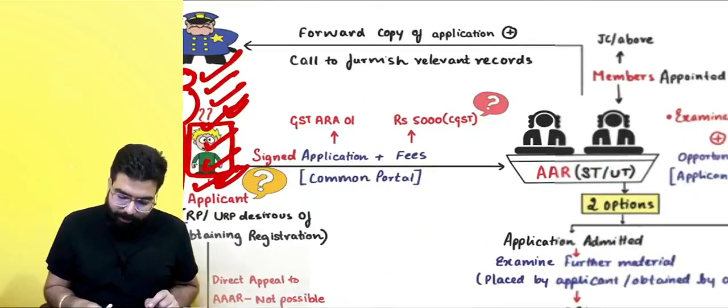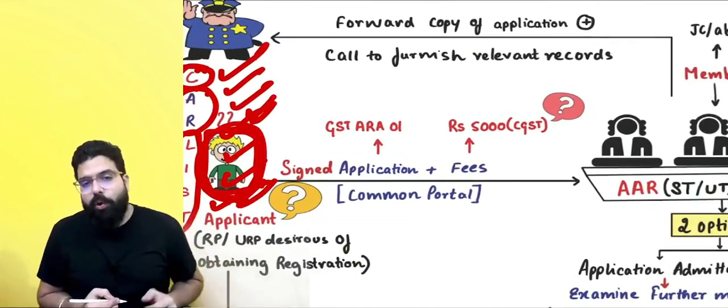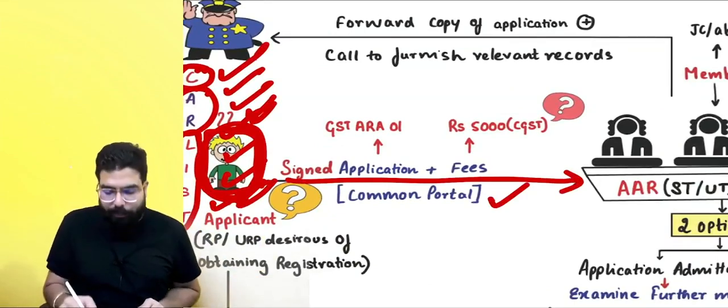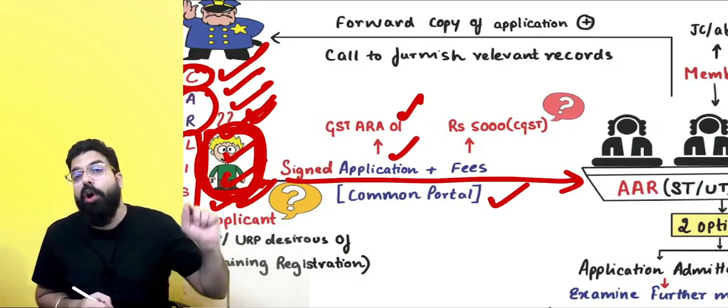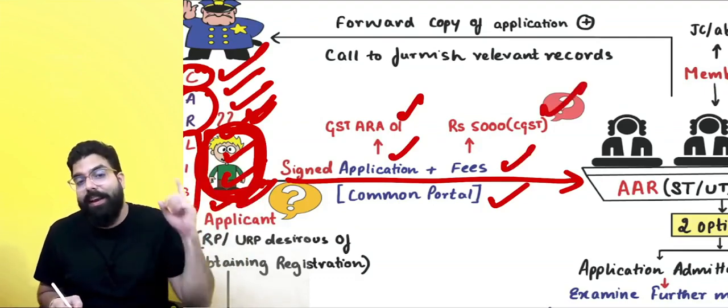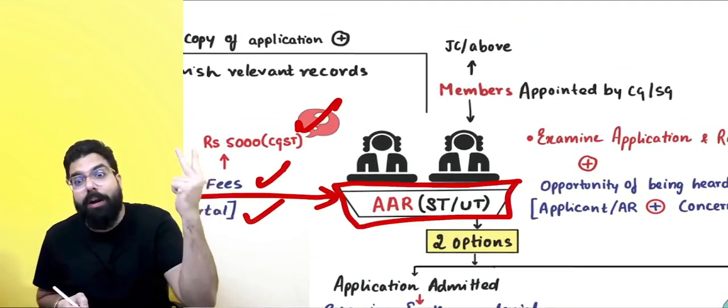So, sir, if he knows that he is going to ask only these questions, how should he ask? He should go to the common portal, and a signed application should be filed by him in GST ARA 01 along with a fee of CGST 5,000 and SGST 5,000 rupees. The application goes to the AAR, Authority for Advance Ruling.